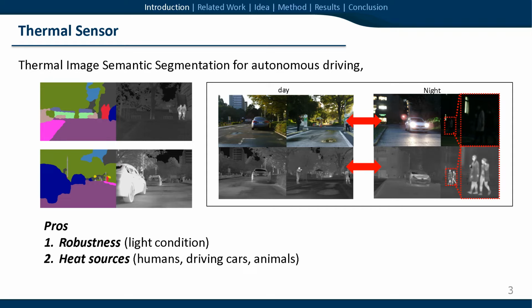The RGB images have clear boundaries and sufficient texture under well-lit conditions. However, sensor failure can easily occur due to light conditions such as glare or low light. In contrast, the thermal camera has high robustness to light conditions. Furthermore, the thermal sensor excels at capturing heat sources such as humans, driving cars, and animals, which are very important objects for scene understanding for autonomous driving.